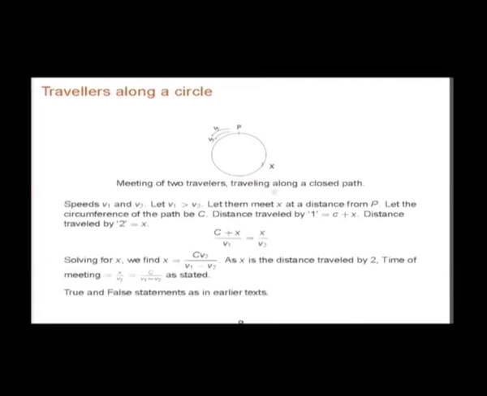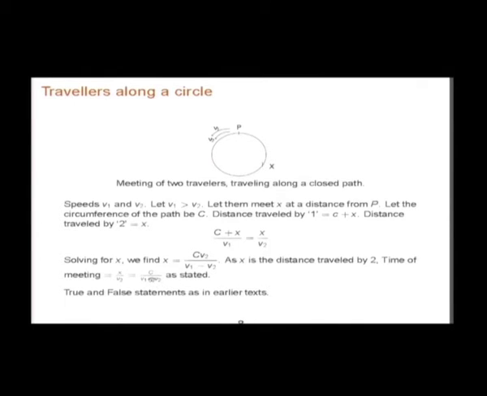The distance travelled by the faster one is c plus x, and the distance travelled by the second is x. So c plus x by V1 is x by V2. Solving for x we get x equal to cV2 by V1 minus V2, and the time of meeting is c by V1 minus V2.